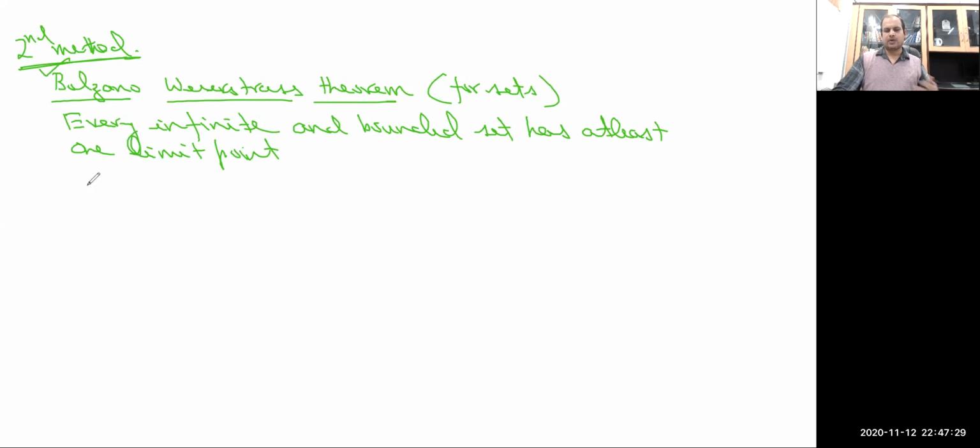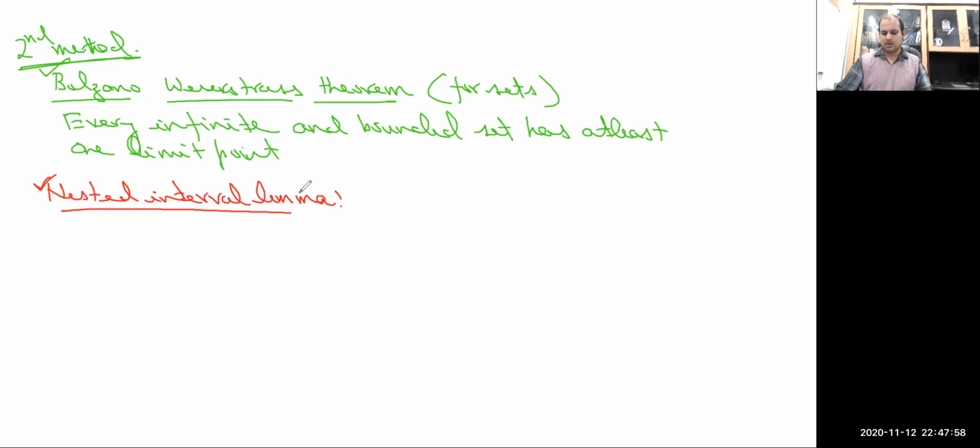But before this, in the second method, I'm going to use the nested interval lemma. So let me first recall the statement of the nested interval lemma. Already I have used this statement in one of the proofs of the uncountability of R, when I was doing the theorem on countability, to show that R is uncountable.